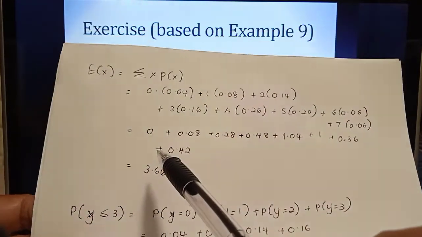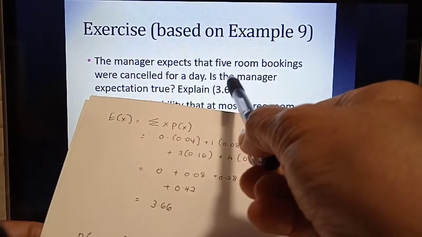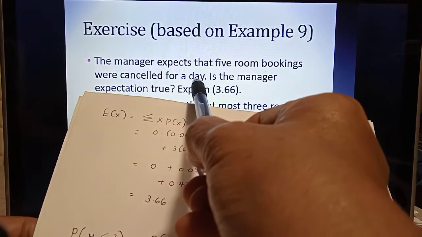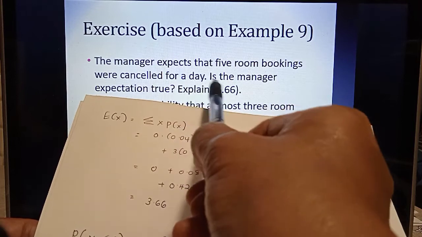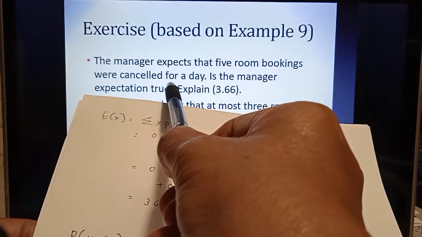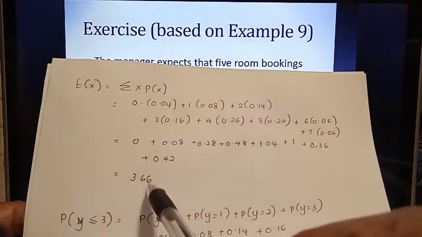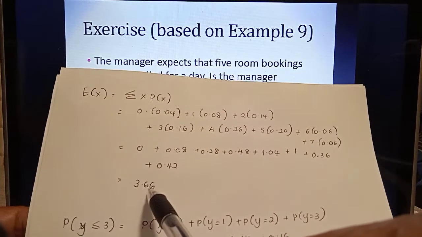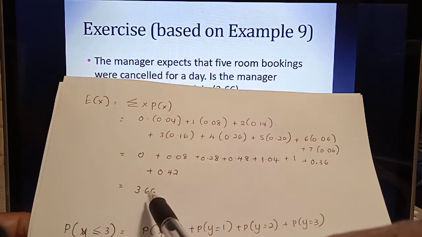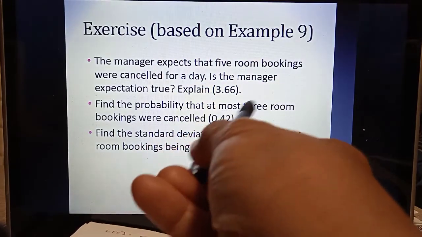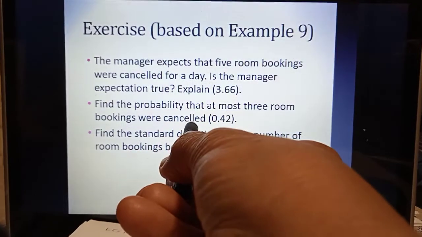Therefore, the manager expects 5 room bookings were cancelled for a day. So the expectation of the manager is not true because the answer we obtain is 3.66, or about 4.